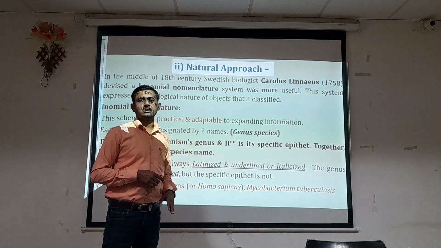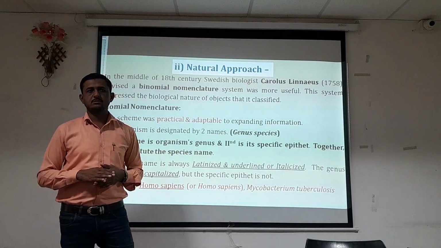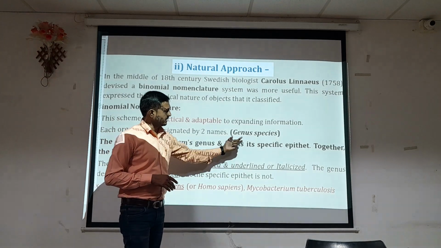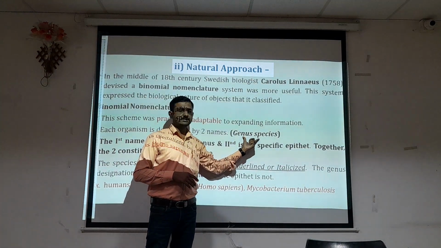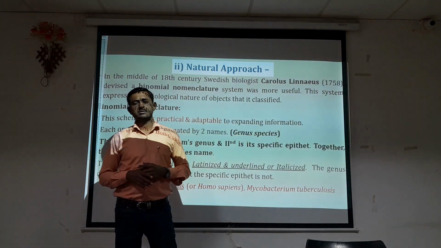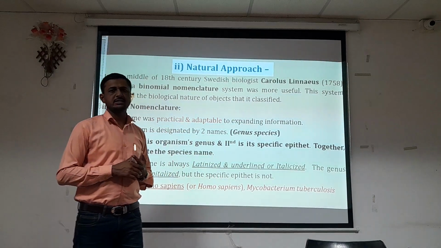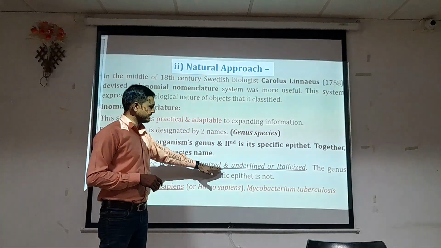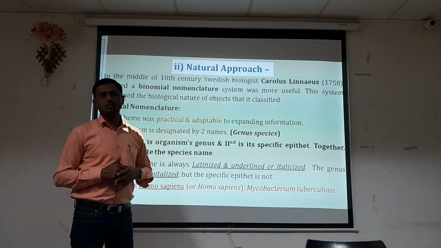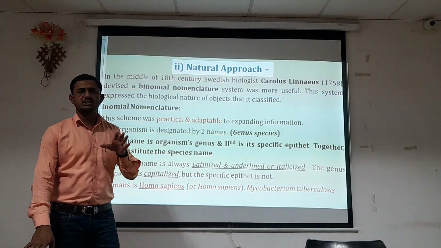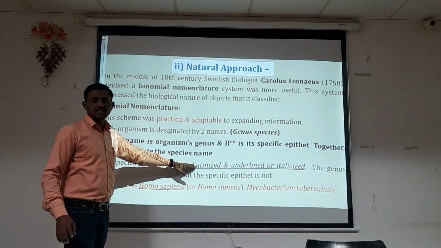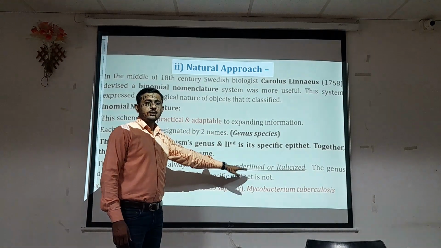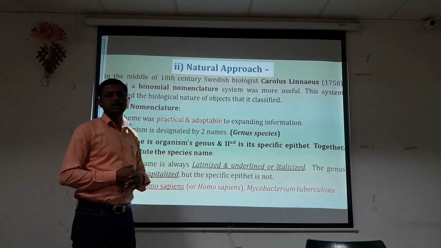Or it is italicized: a normal font is like this, and italicized is a small slanting form of the wording of the genus and species. These are the rules for how to write the scientific name of genus and species. So in this system the name is either Latinized, underlined or italicized.